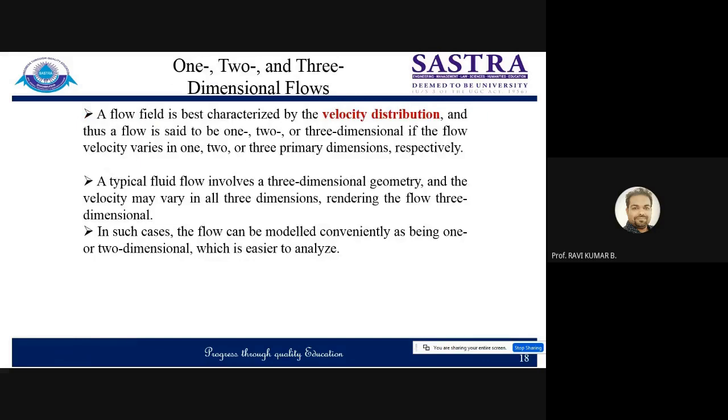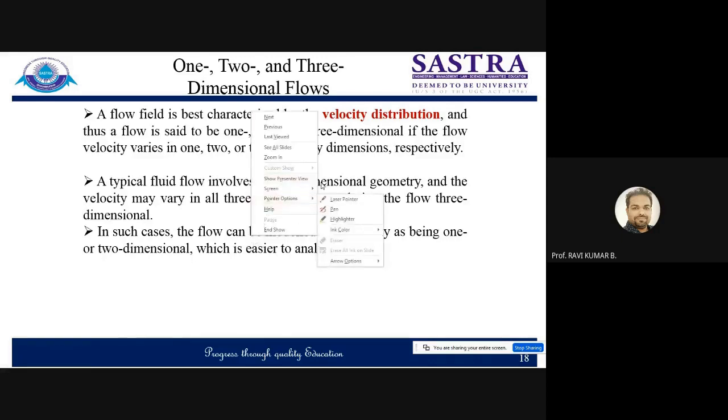Next one is one dimensional, two dimensional, and three dimensional flow. Depending on the direction of flow, you can say it is one dimensional, two dimensional, or three dimensional flow. If somebody is saying it is a one dimensional flow, that means the flow will be traveling in one direction only. It may be either the x-axis, y-axis, or z-axis. Usually three-dimensional flow is described as x, y, z.